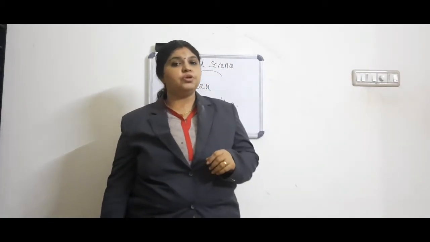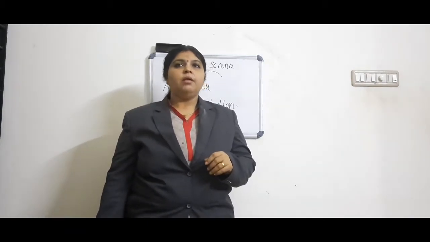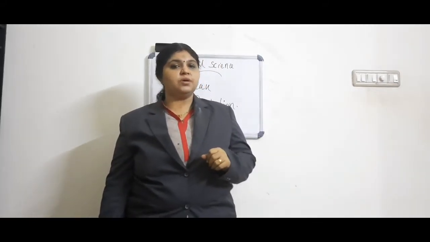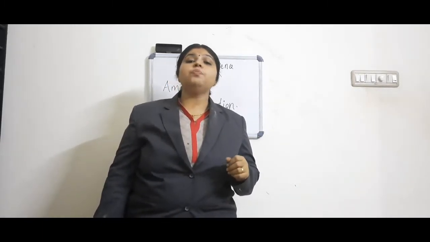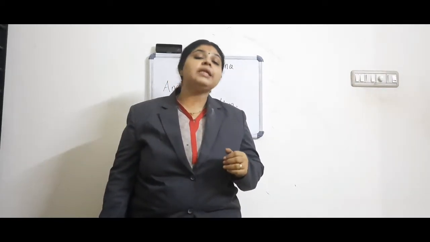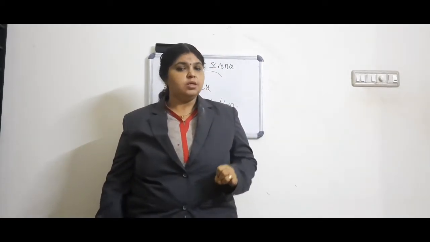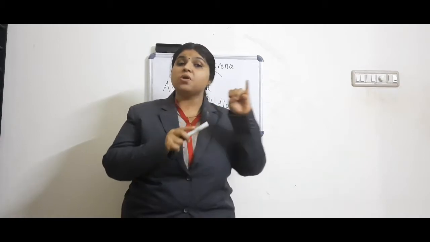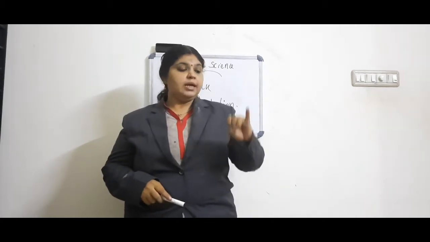As I told you, we are going to discuss the causes of the American Revolution. My dears, America was a land unknown to foreigners for long years. By the 16th century, a group of Europeans migrated to the eastern coast of North America and established 13 colonies. It was the first cause of the American Revolution. Once again, by the 16th century, some Europeans migrated to the eastern coast of North America and established 13 colonies.